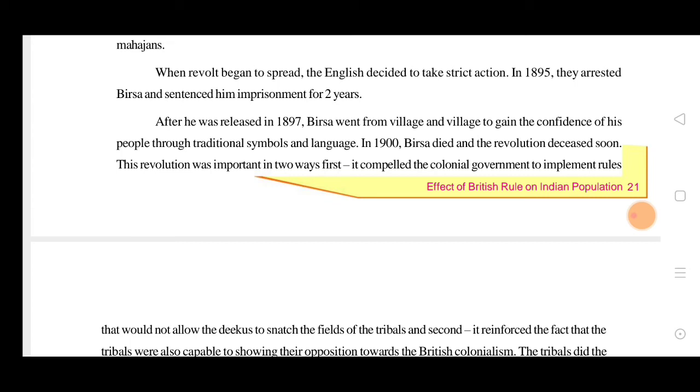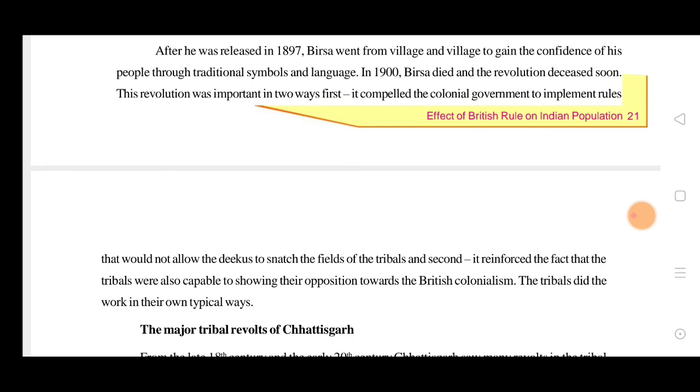The colonial government, like the British government, faced more uprisings in that area, and the exploitation they were doing and the rules they were bringing up, breaking and destroying the culture of others, had to be stopped. So that would not allow the Dikus to snatch the fields of the tribes.